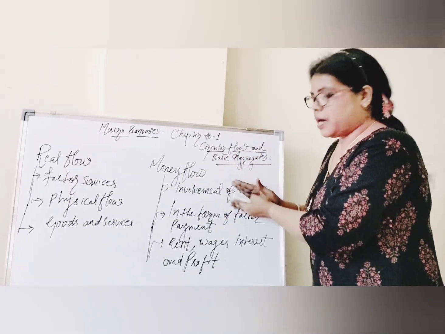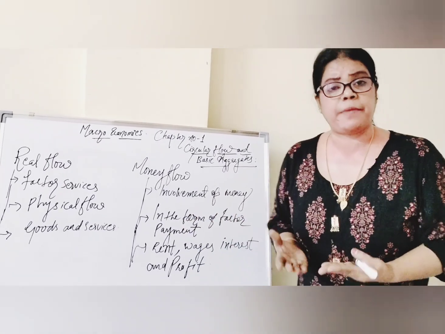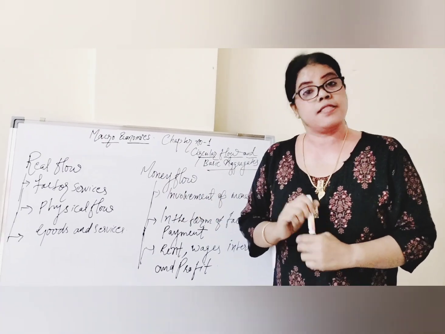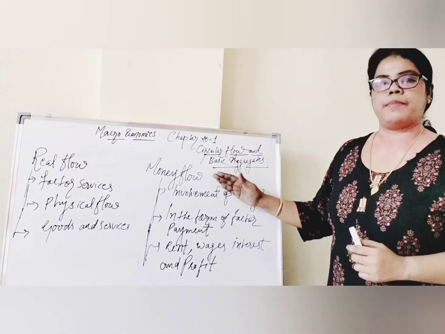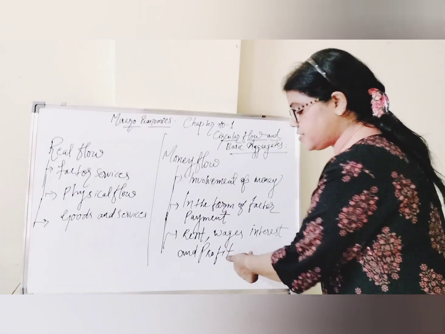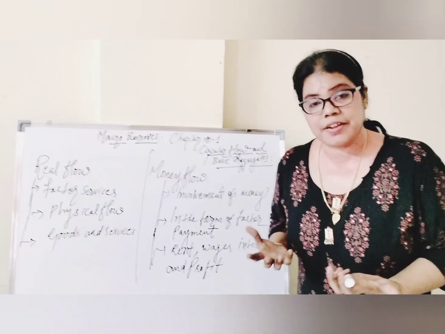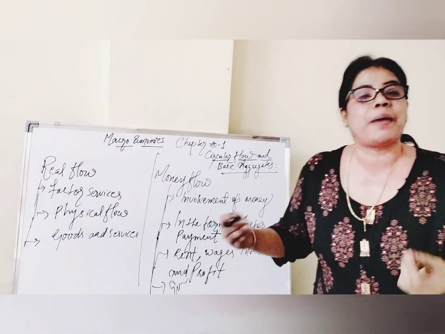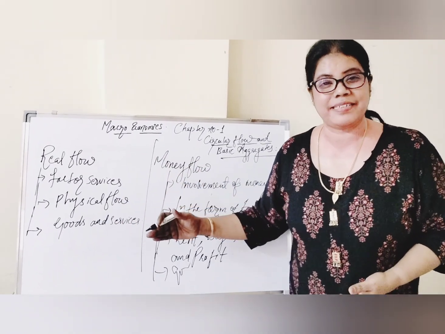What is money flow? Money flow means the income, in the form of factor payment, received by the household from the firm for their services. That is in the form of rent, wages, interest and profit. This is what is called money flow. This is the difference between real flow and money flow. Rent, wages and interest are received by the household. For what purpose? What do they do with that income? They spend money for buying goods and services that are produced by the firm. That is what is called a flow.